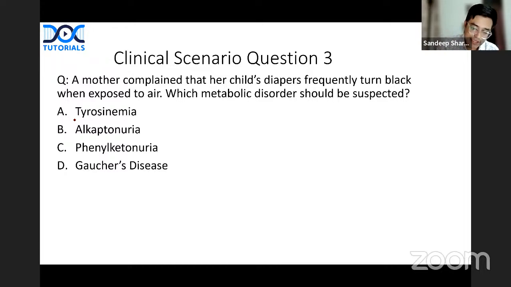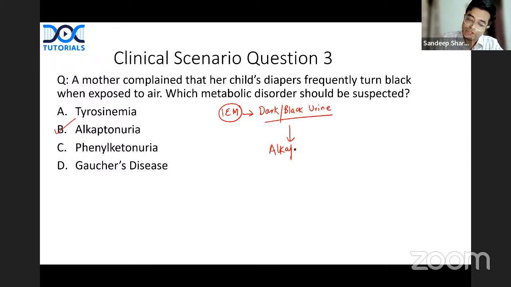It is alkaptonuria. Remember, if the question says inborn error of metabolism in which there is darkening of urine or black colored urine, especially on exposure to air on standing, you should suspect alkaptonuria. There are 3 or 4 important points about alkaptonuria that you should remember. Alkaptonuria shows autosomal recessive inheritance. This is the first thing to remember. Absolutely right. Most of you are answering it correctly.